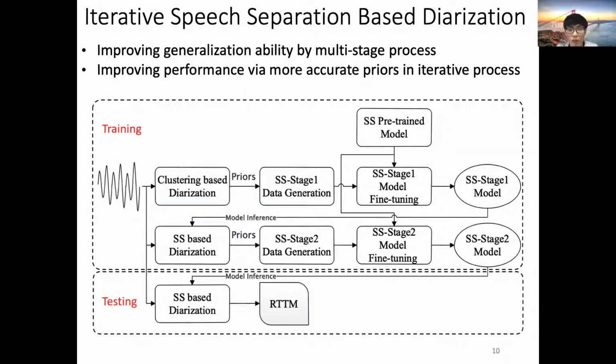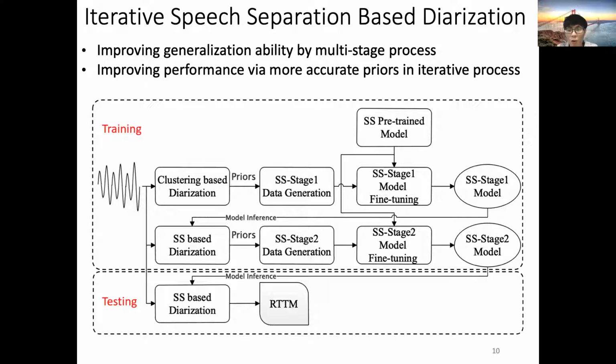To improve the generalization ability, we propose a multi-stage training method. In the first stage, we added a fine-tuning procedure using speaker priors, which could be drawn from the clustering-based diarization system. Though the prior data are not pure and clean, it's still enough to do fine-tuning. After it, we directly use the fine-tuned model to separate the original recordings.